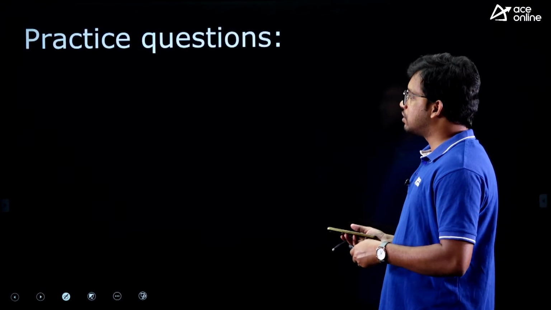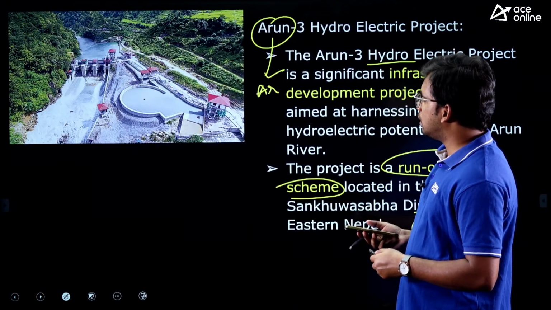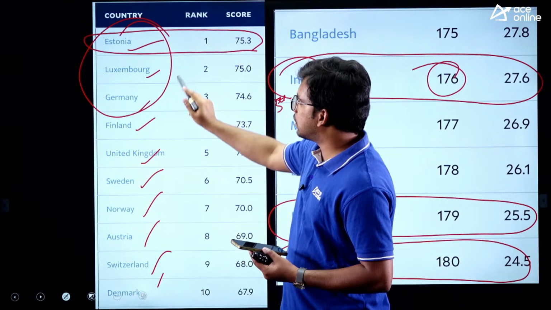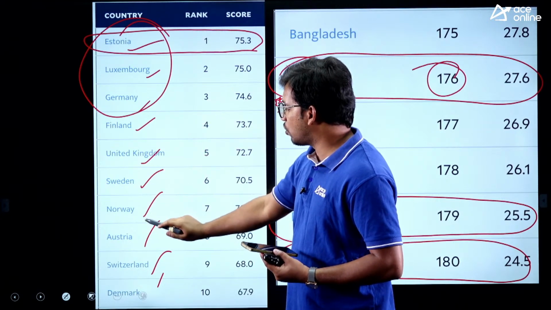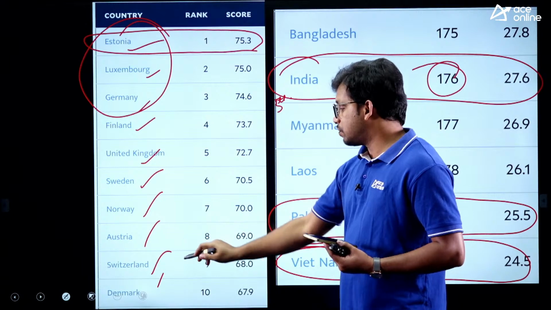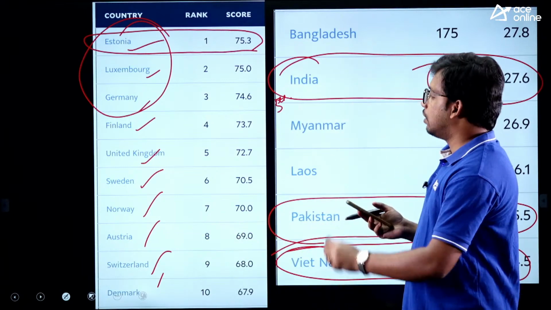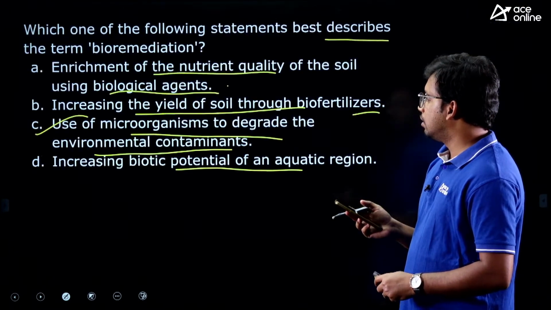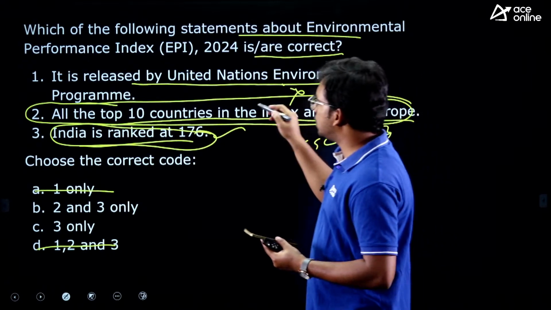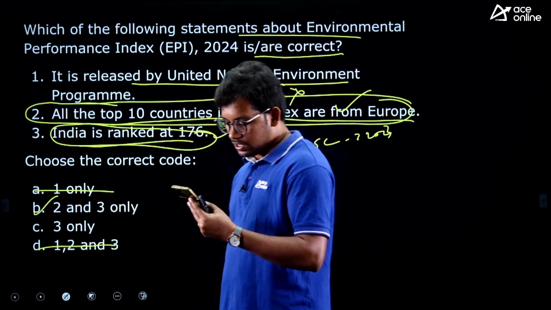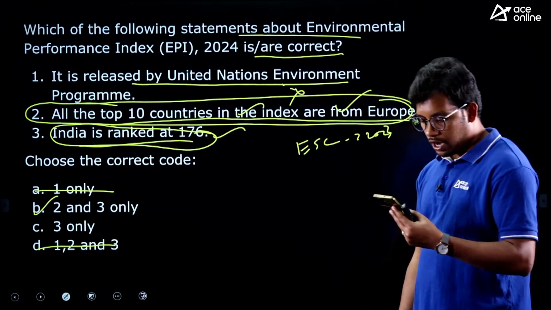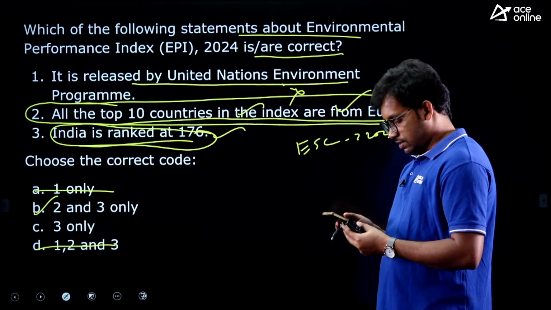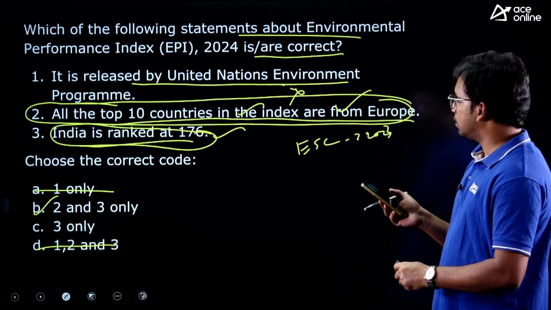If you see the list, all the 10 countries, 1 to 10: Estonia, Luxembourg, Germany, Finland, United Kingdom, Sweden, Norway, Austria, Switzerland, Denmark, all these are from the European continent. So the answer is B, as the second statement is also correct. Only one person answered this correctly, Sahana. Rest of all the people answered C. Correct, Alok has also answered correctly.